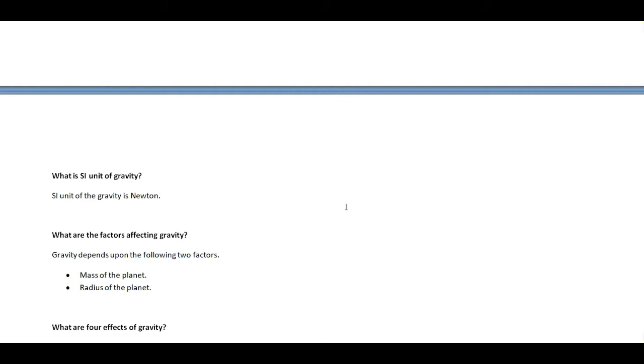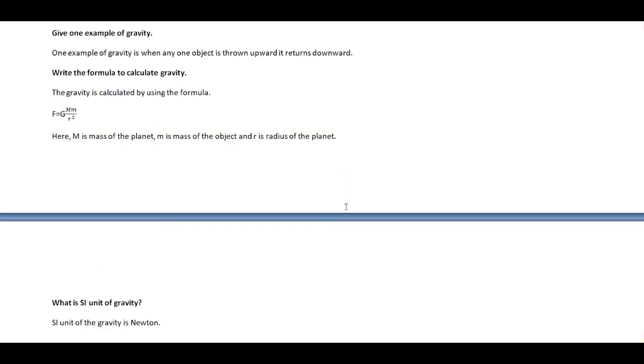And gravity depends upon two factors, and it is known from the formula. Once again, let's see the formula of the gravity. The formula of the gravity is G capital M small m upon r square. Whatever quantities are in the formula, the gravity depends upon the same quantities. And here we have the mass of the planet capital M and the radius of the planet r. That is the reason gravity depends upon these two factors.